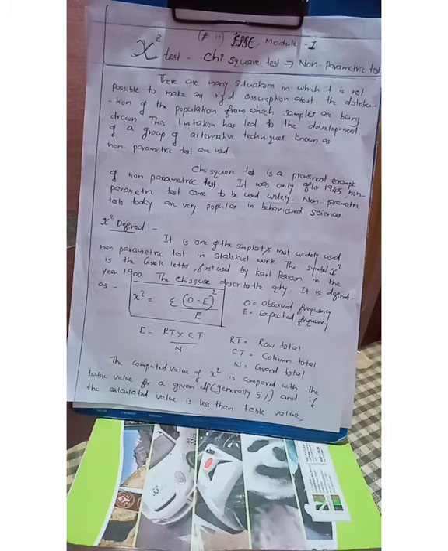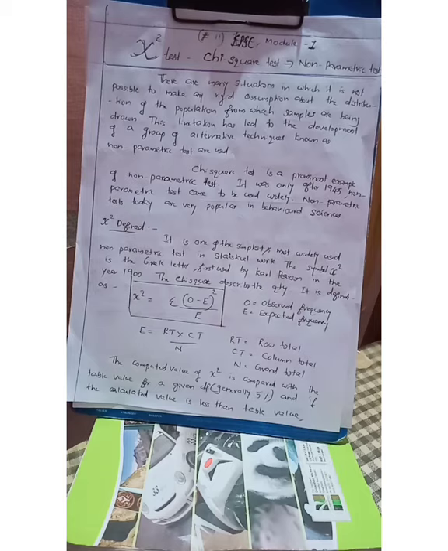The sum of these squared differences, each divided by the corresponding expected frequency, gives the chi-square value. In this way we calculate the calculated value of chi-square.